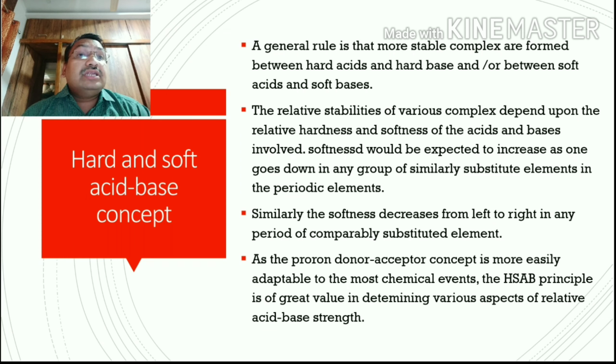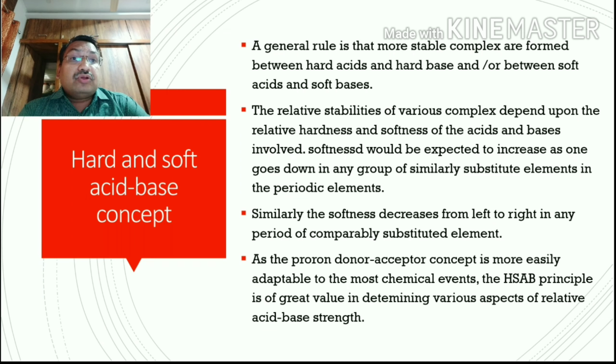Similarly, softness decreases from left to right in any period of the periodic table. If you see the periodic table from left to right, the softness decreases, comparing elements across the period.